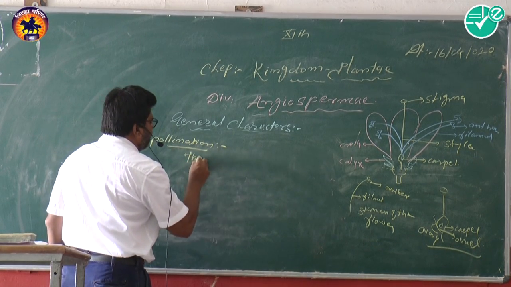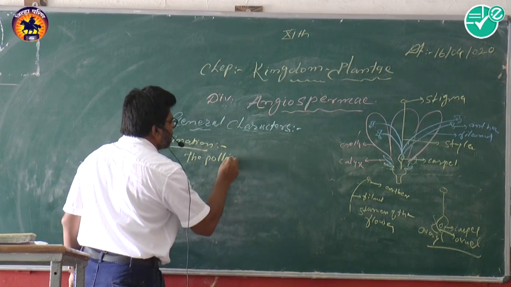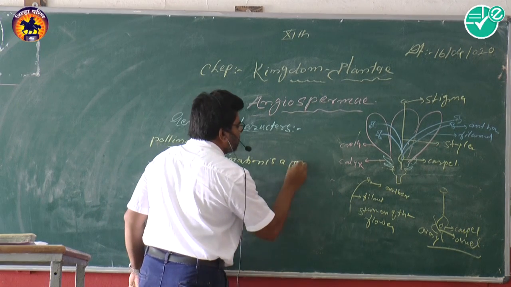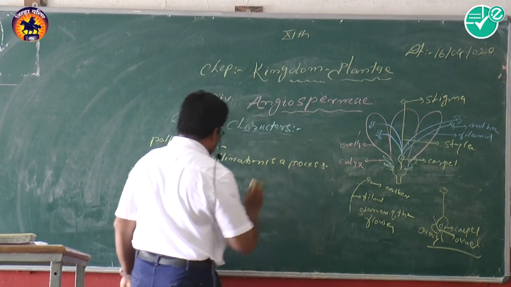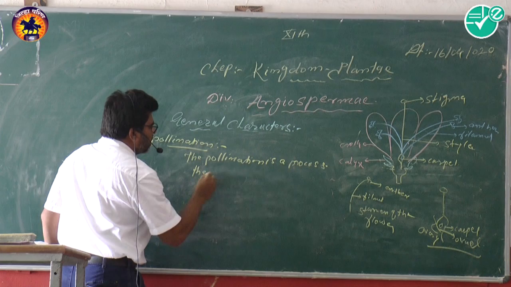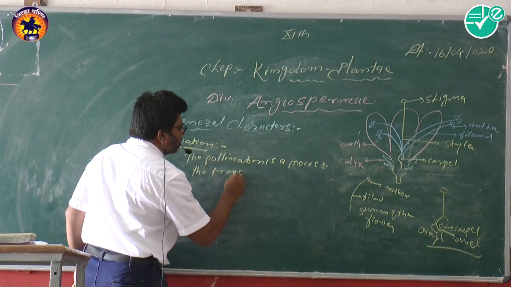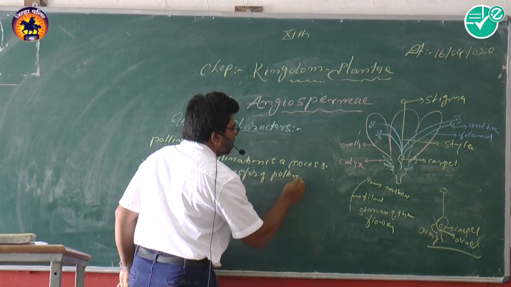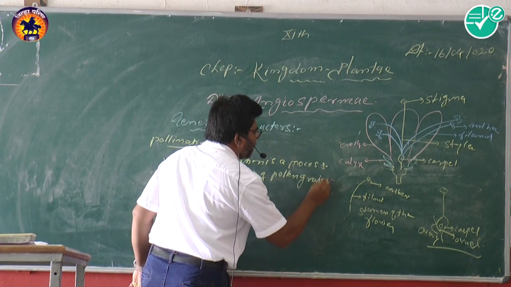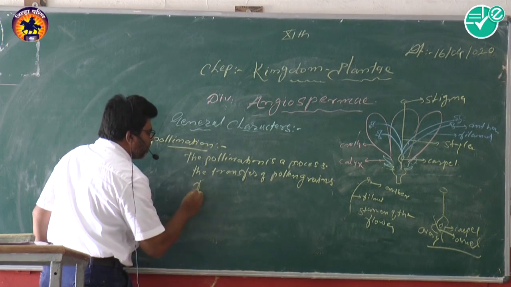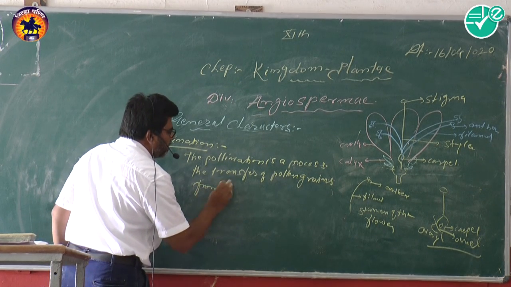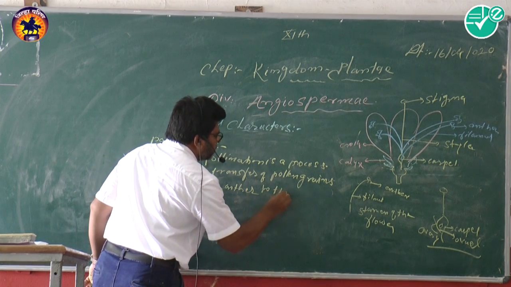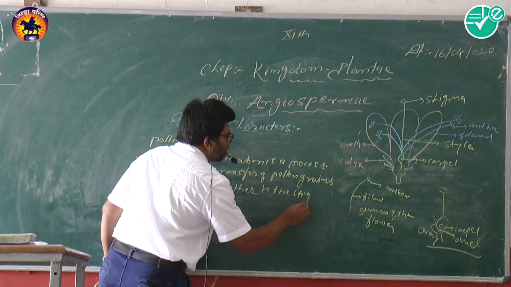Pollination is a process, the transfer of pollen grains from the anther to the stigma.